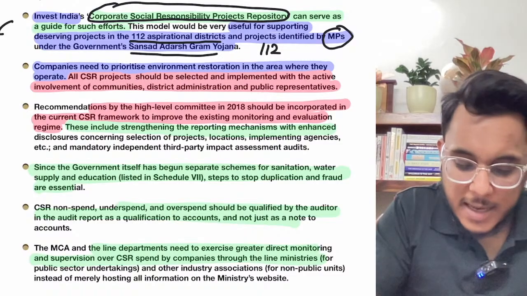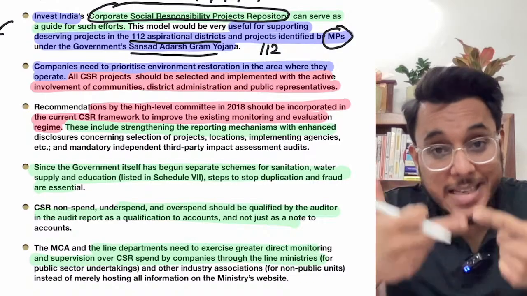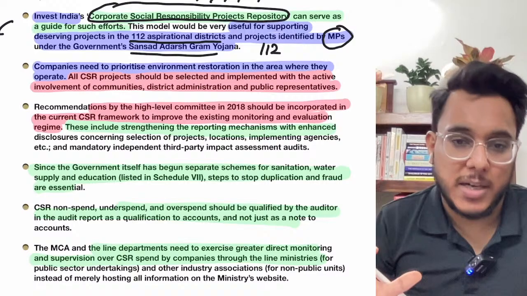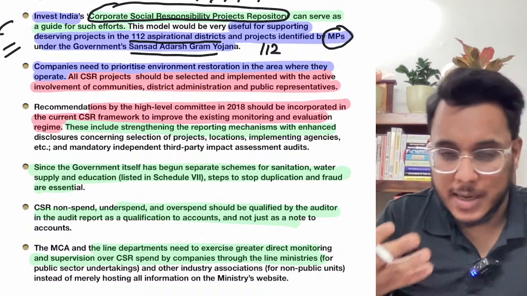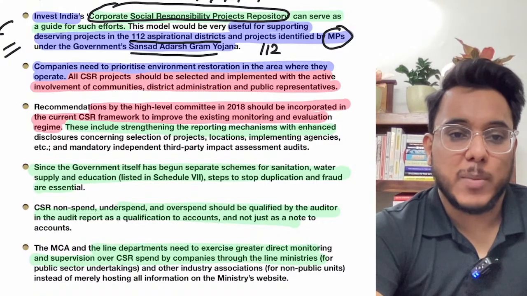Now, the Invest India's Corporate Social Responsibility Project repository contains the CSR projects within these 112 aspirational districts. Is it clear or not? So this is something from where a reference can be taken as to where the money should be spent.